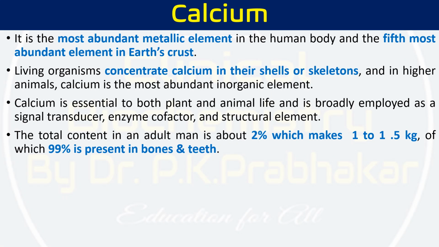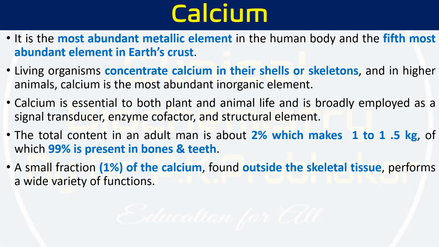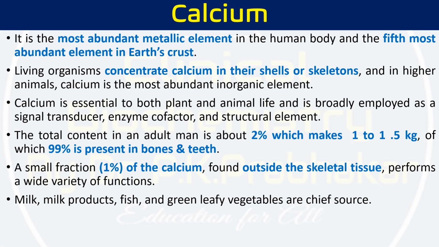The total content in an adult human being is roughly 2% of body weight, which makes roughly 1 to 1.5 kg. Out of this, more than 99% is present in bones and teeth. The remaining, less than 1% of the calcium, is present in the extracellular matrix, in the circulation and other places outside the skeletal tissue, and there it performs a number of important functions in our body.